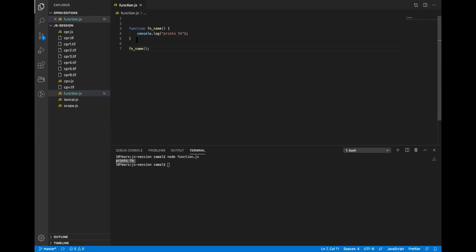Now let's go to the next one. In JavaScript, specifically in ES5, functions behave exactly like variables. So what are the behaviors of variables?